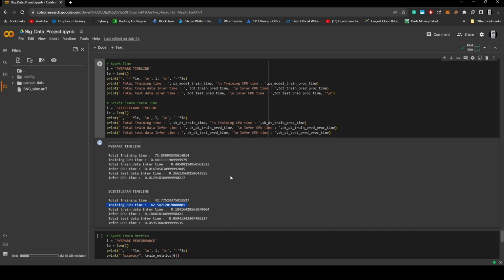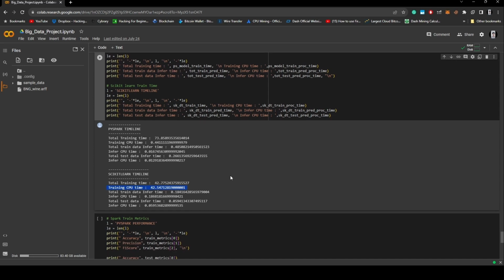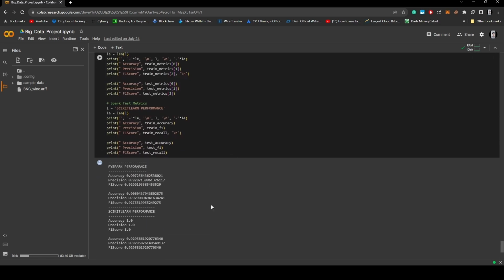exponentially less compared to the scikit-learn decision tree model. Time to learn and time to infer prove the impact of distributed computing in machine learning model development. The results may vary based on the usage of different hyperparameters on the data. And thank you.